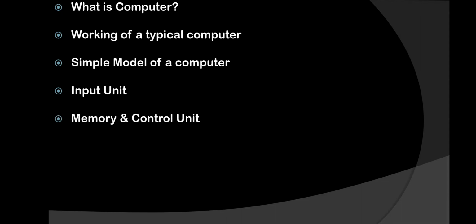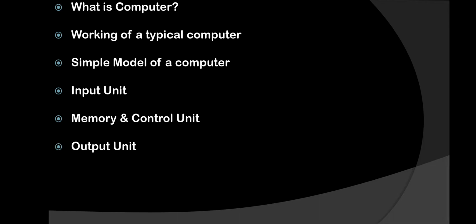After that, next is memory and control unit, which we can consider as the main part of our computer. Without that, it will be useless, just like our human body. If the whole body is there, but the brain is not there, then there is no meaning of a body. Like that in computer, input unit is there, output unit is there, but if there is no control unit or memory unit, then you cannot work with the computer. So we will learn about memory unit and control unit in brief detail in this topic.